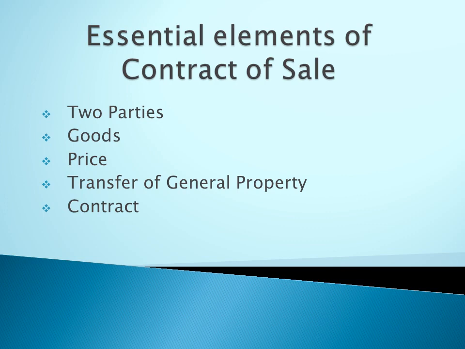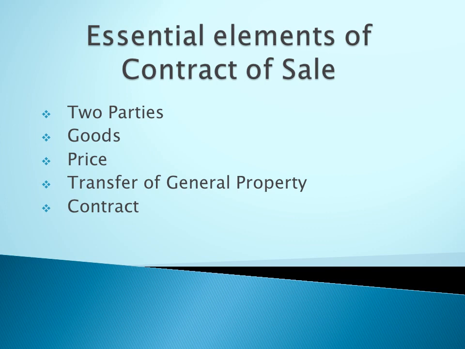Next one, what are the essential elements of contract of sale? Of course, one thing I again remind you is that all the general principles followed in the Contract Act are also applicable to the Sale of Goods Act. Listen, all the principles which we followed in the Contract Act are also applicable in the Sale of Goods Act.